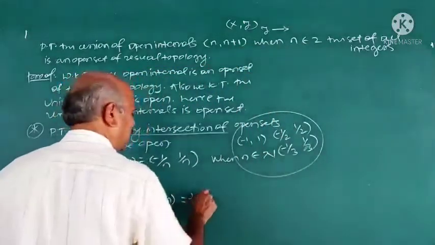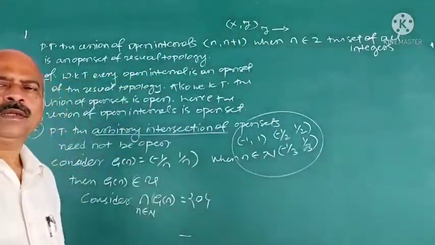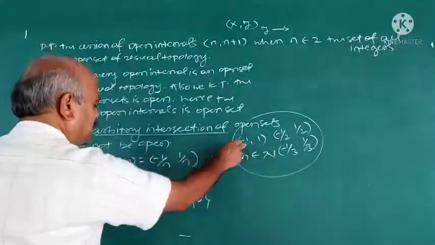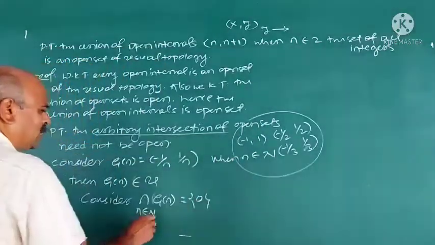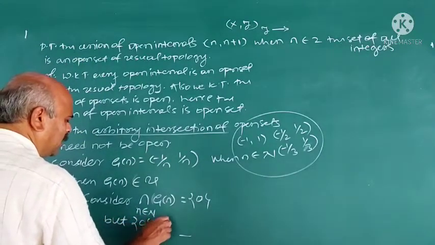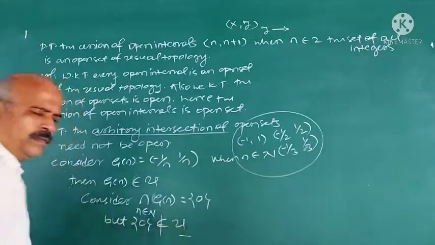Intersection of this is the singleton set {0}. 0 belongs to all the intervals here. So intersection of this is {0}, but the singleton set {0} does not belong to U.